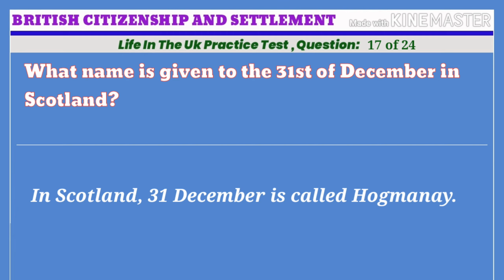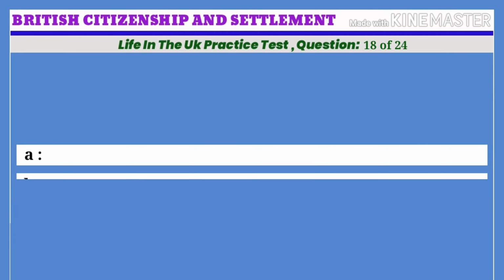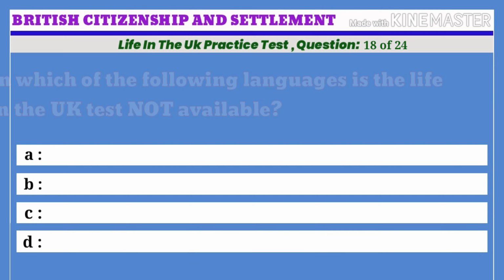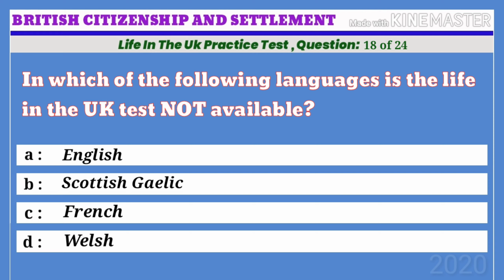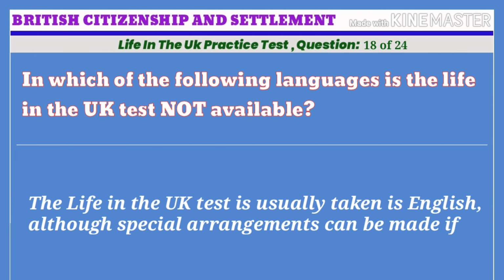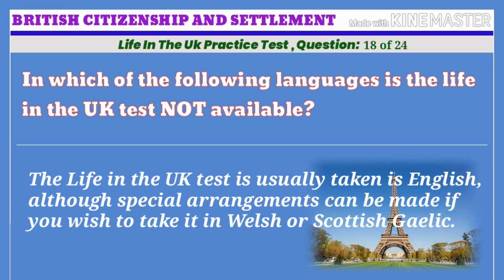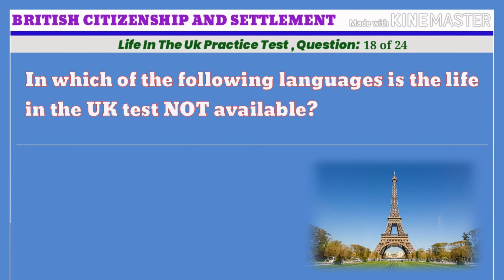Life in the UK practice test. Question 18 of 24. In which of the following languages is the Life in the UK test not available? A. English. B. Scottish Gaelic. C. French. D. Welsh. The correct answer is C. French. The Life in the UK test is usually taken in English, although special arrangements can be made if you wish to take it in Welsh or Scottish Gaelic.